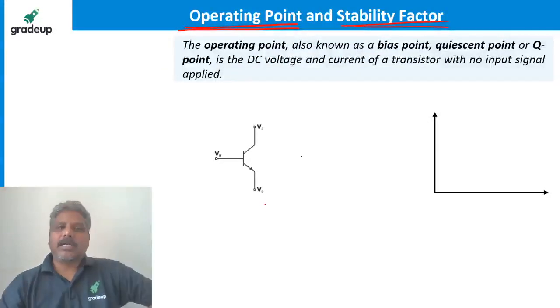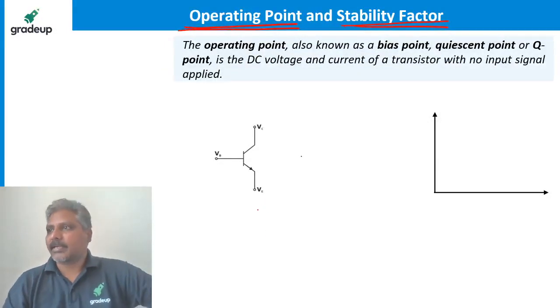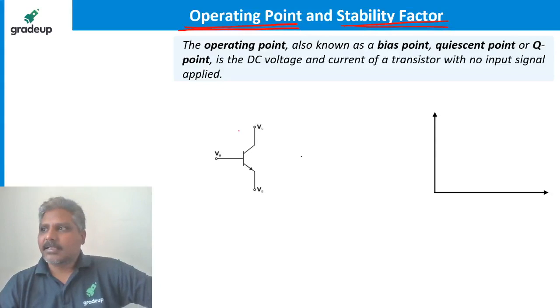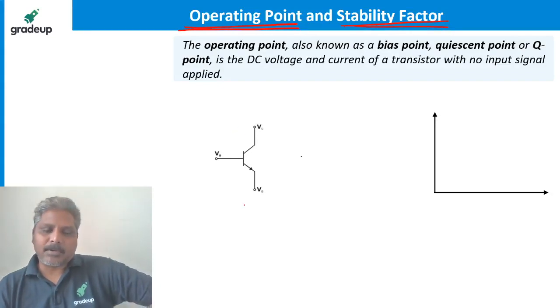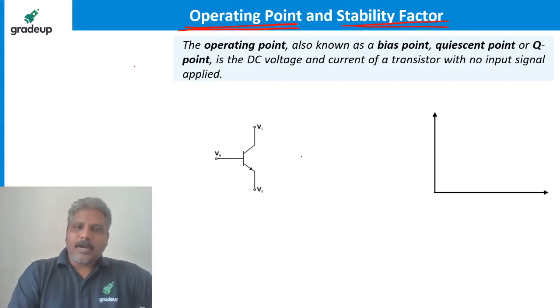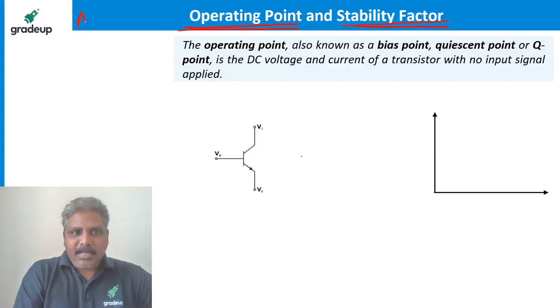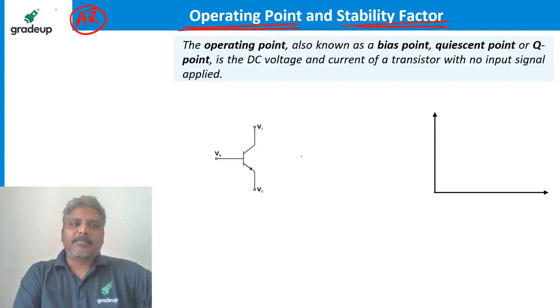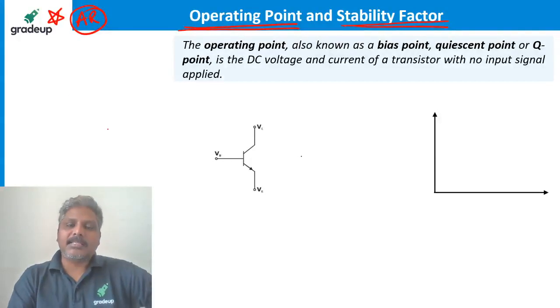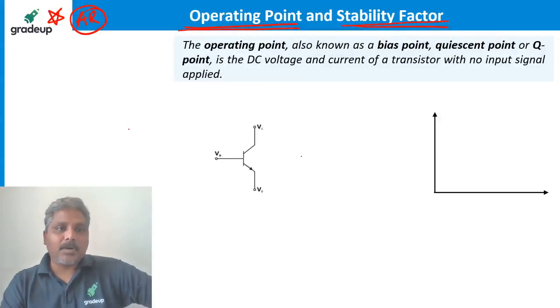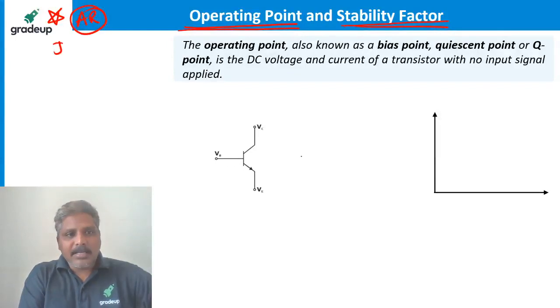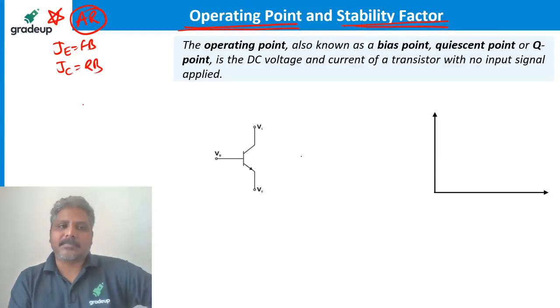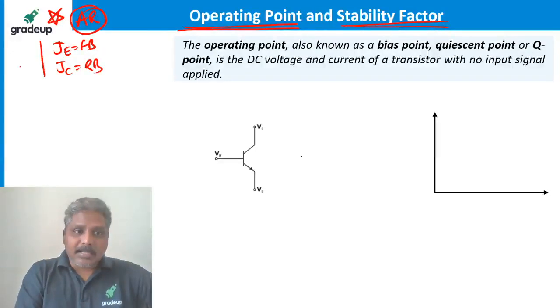Let's understand now operating point and stability factor. Again, please hold your discussion so that I can explain something about operating point. Operating point I am going to find when the transistor is in active region. Remember, from now onwards, I talk about the transistor in active region only. What does active region mean? We already discussed: active region means JE is forward bias, JC is reverse bias.